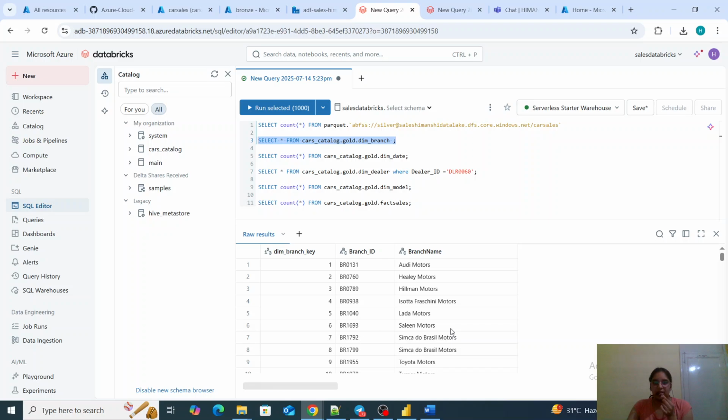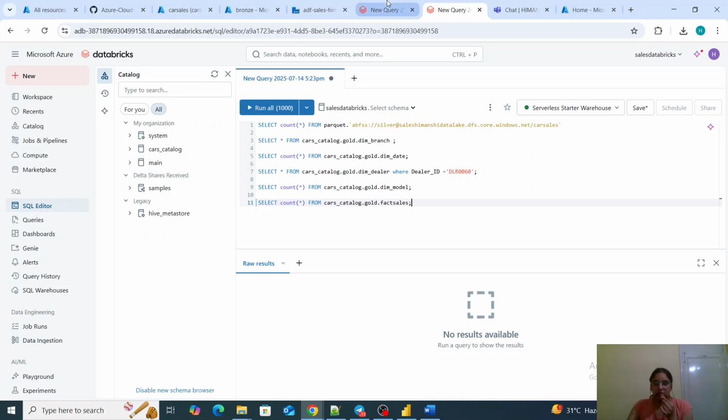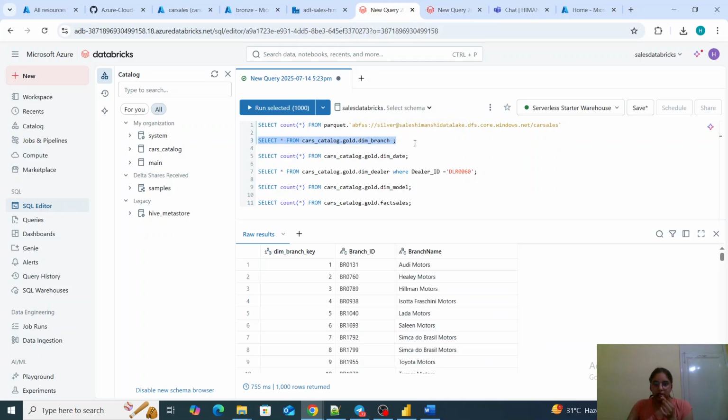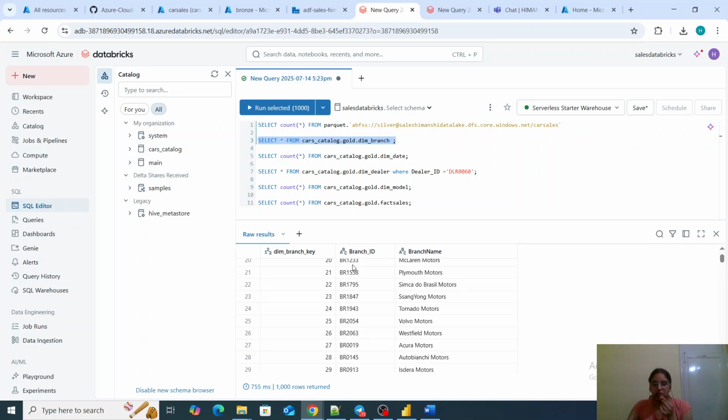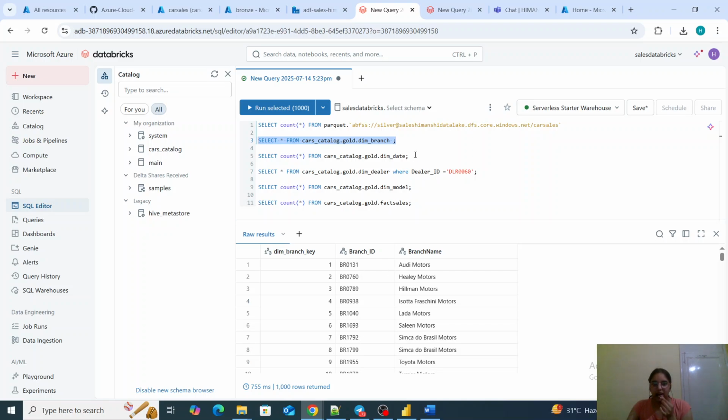So having a look at the branch table, this is the branch data, dim branch key, which is having all the keys. This is correctly populated 1, 2, 3, 4, which I have created using my code. This is all the branch IDs and branch names. So accordingly, we will have all the data in all our dimensions.